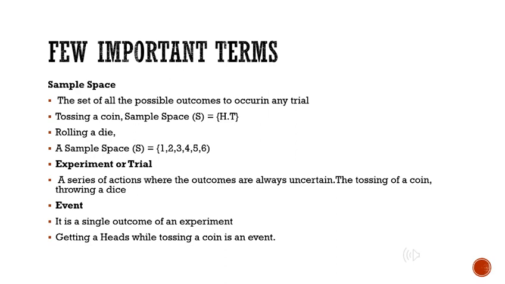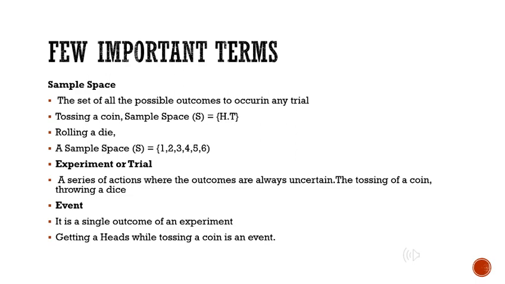Next is experiment or the trial. It is a series of actions where the outcomes are always uncertain. We do not know what the outcome of that event is going to be. For example, it is also the tossing of a coin and throwing a dice, a chance of rain, or taking a card from a deck of cards. In a deck of cards, we don't know which card will be coming first. So these all come under experiment or trial.